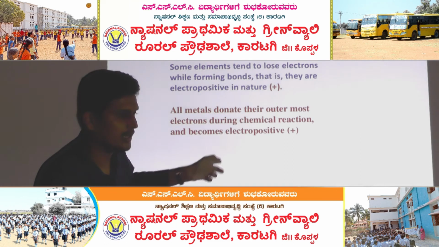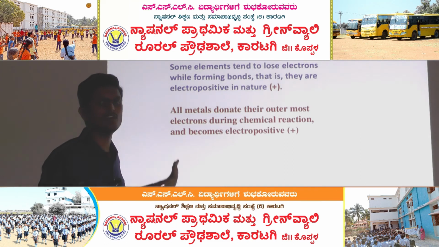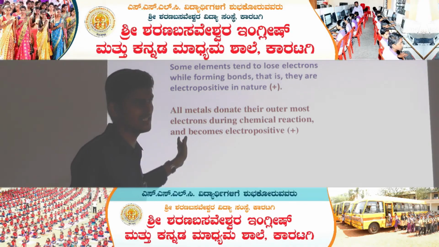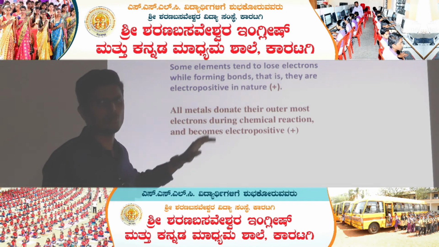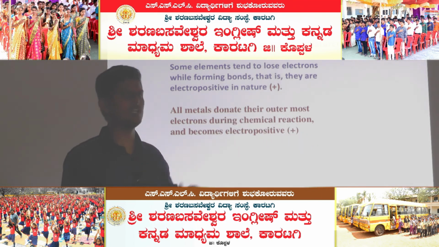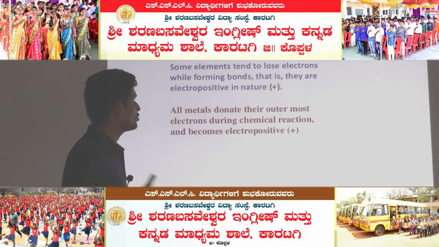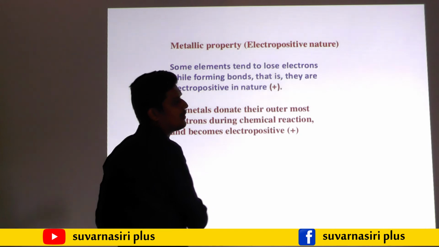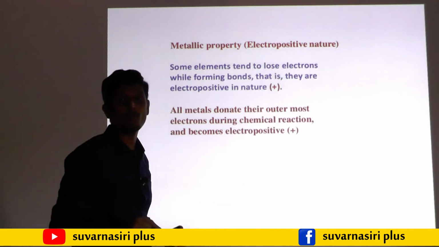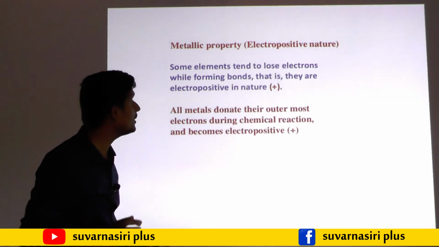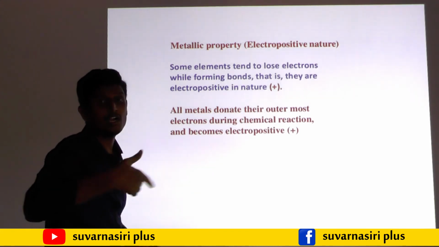Here the metallic property trend is the same as we studied for atomic size. So along the period, electropositivity and metallic property are both the same. Why? Because if they donate the electron, then it is a metallic property. So when we move from left to right side of the periodic table, metallic property will go on decreasing.